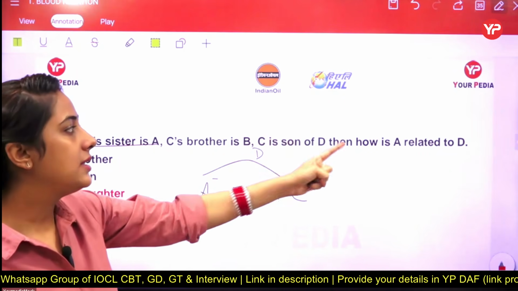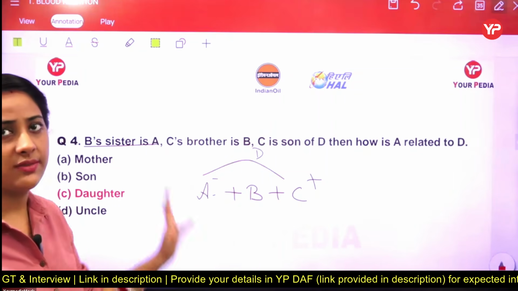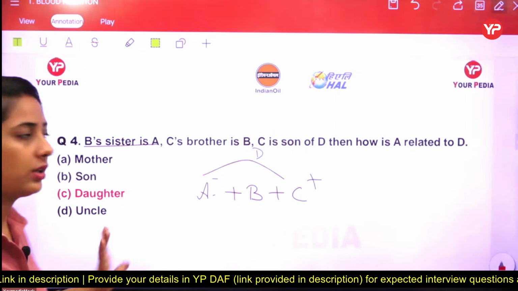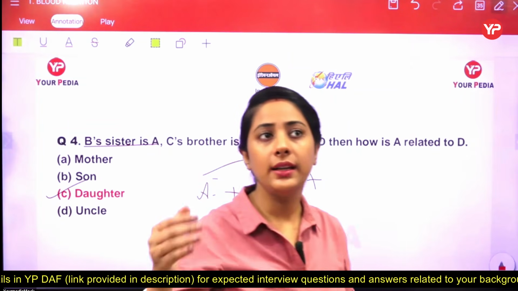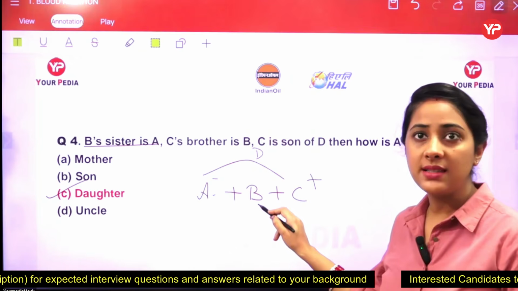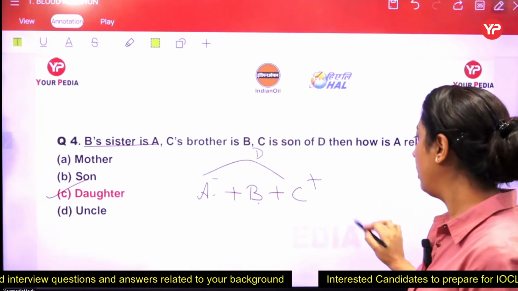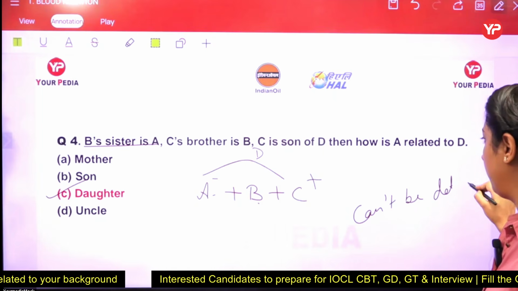And then how is A related to D? This information is very clear that yes, A is a daughter of D. If they say that how D related to B, so our answer is that maybe there is an option can't be determined.